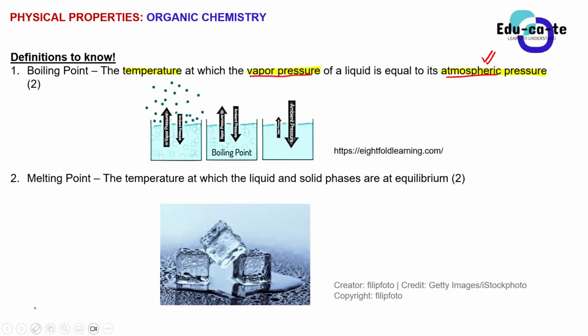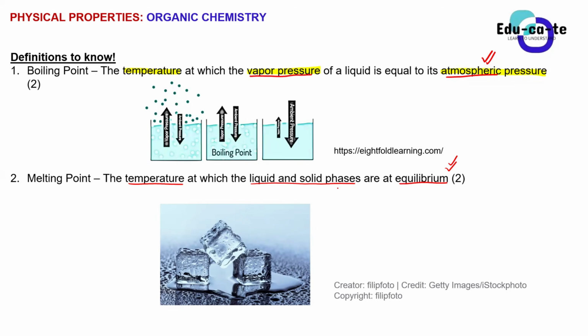And then we have got the melting point. The melting point, we define it as what? We define it as the temperature. It's still a temperature as well, guys, at which the liquid and the solid phases are at equilibrium. So this is the temperature at which the liquid and the solid phases are at equilibrium. Guys, these are the keywords that I'm highlighting here and underlining. They are very important for you guys to write in your definitions. Guys, write the definition exactly the way it is.